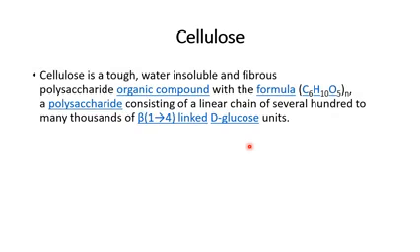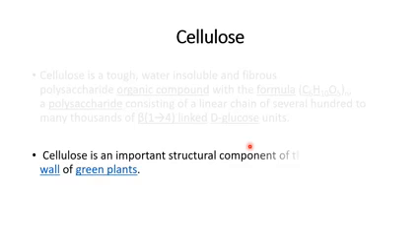Next we are going to talk about cellulose, which is mostly present in plants. Cellulose is a tough, water insoluble, fibrous polysaccharide with the formula again (C6H10O5)n, same as starch, but it is different from starch. In starch you have an alpha linkage; here you have a beta linkage. It's also formed of glucose, beta glucose, linked 1,4, first carbon and fourth carbon, by the glycosidic linkage, which we already know is an ether linkage.